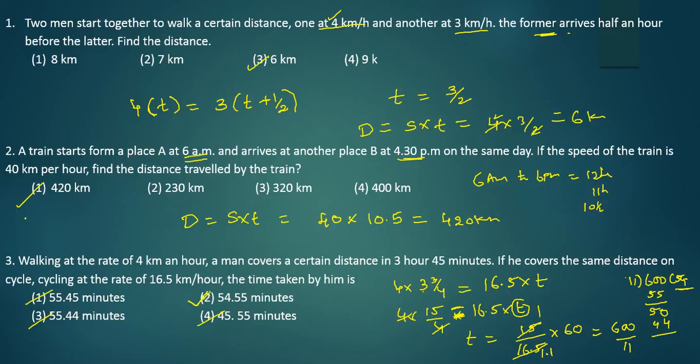If there is more than one option with 54, then what do I have to do? I have to continue this further. 50 minus 44, what's the remainder? 6. If you put a point here, 0, so 54.5, so 55, again 5. If you keep on going, you can do it like this.